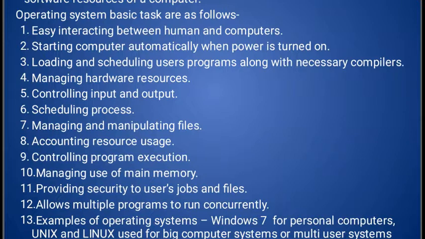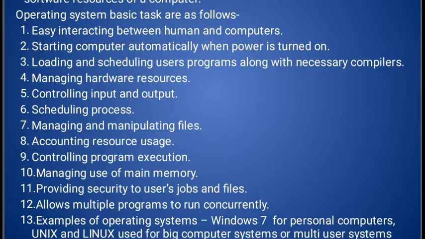Accounting resource usage means to count and manage the resources. Controlling program execution. Managing use of main memory. Main memory means RAM, also called primary memory. Providing security. Here security is so important for our data, user jobs and activities.